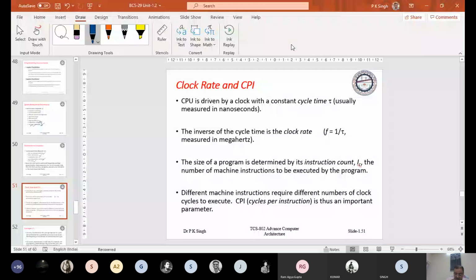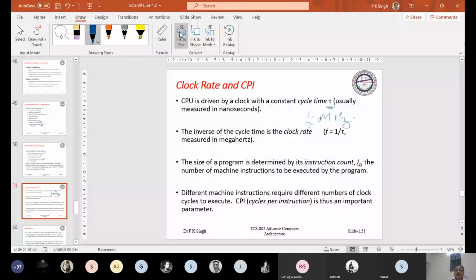So each processor operates on a certain clock, and we have the time period of the clock. Time period is tau. This is the time period of the clock. And frequency is nothing but 1 by tau. Now it will be megahertz, gigahertz. In some embedded systems, it is kilohertz.